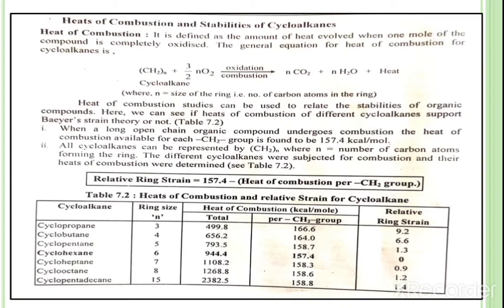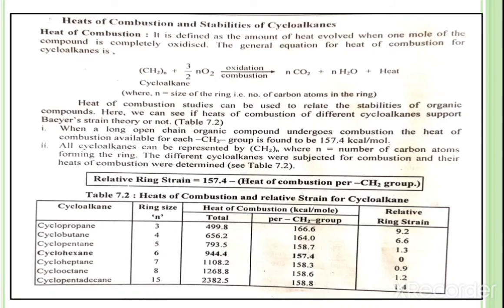First point: if the heat of combustion per CH2 group is 157.4 kilocalories per mole, then the cycloalkane is as stable as the open chain alkane, as in cyclohexane. Second, if the heat of combustion per CH2 group is less than 157.4 kilocalories per mole, then the cycloalkane is more stable than the open chain alkane.